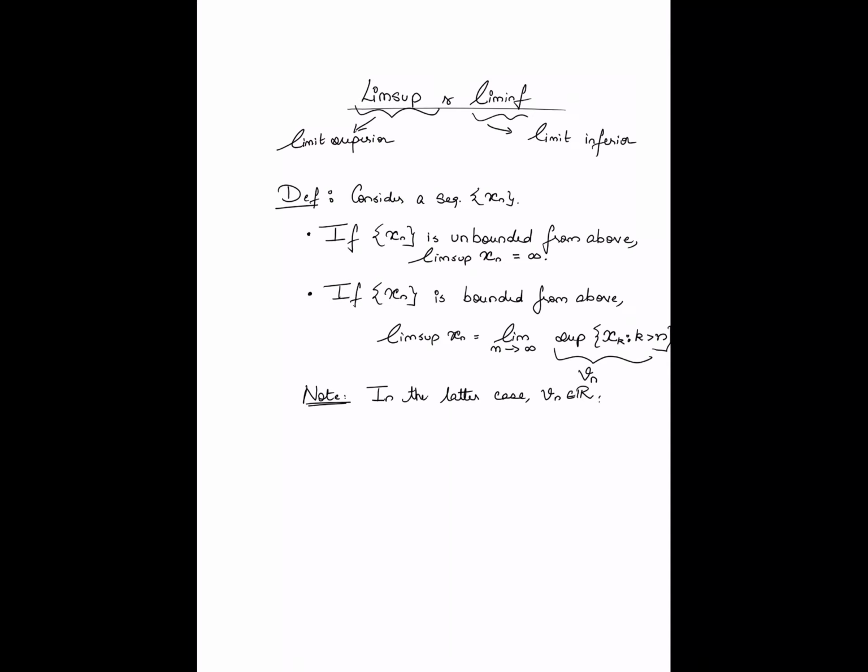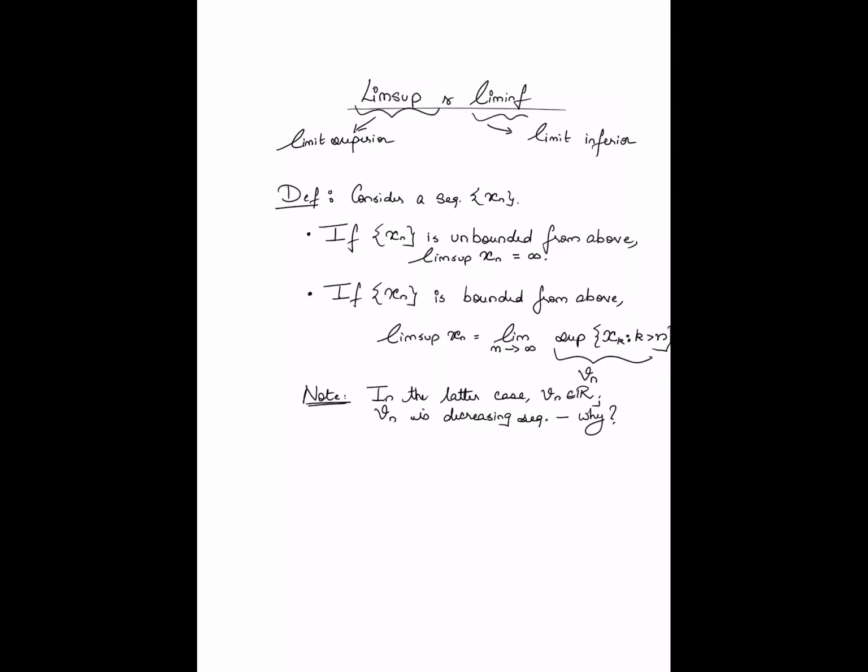Additionally, you can also see that Vn is a decreasing sequence. Why? Because as n becomes larger, you are basically taking the supremum of a smaller set. So consequently Vn is a decreasing sequence. Make sure that you convince yourself of this.